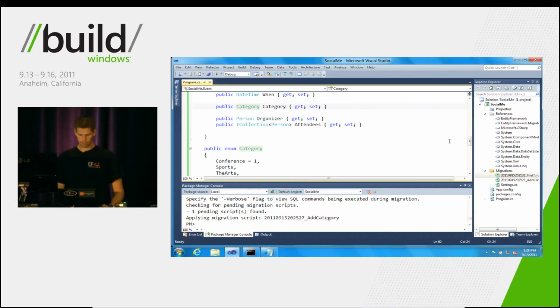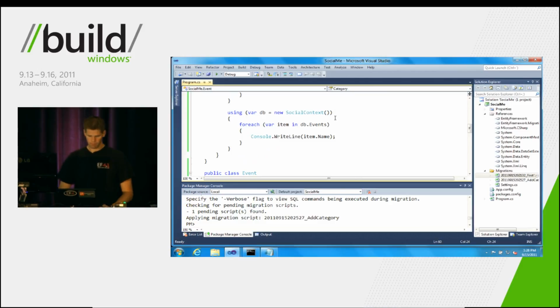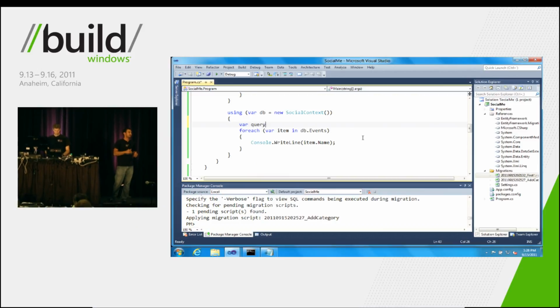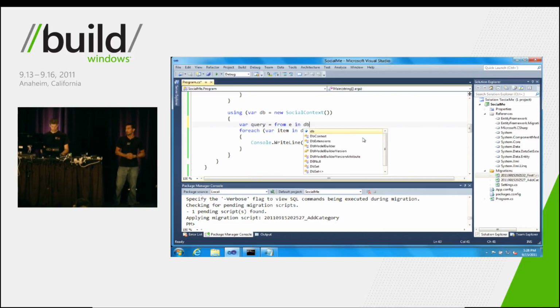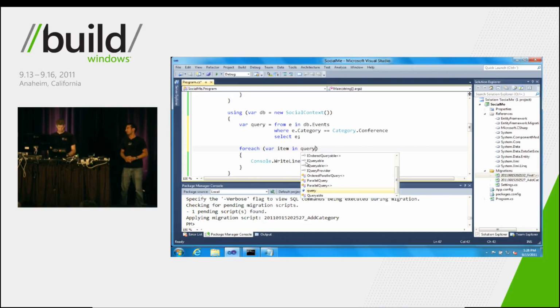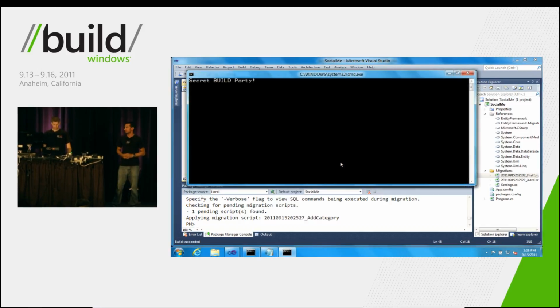OK. So now we've seen how you can represent enums inside of your data model. Let's actually take this full circle and show how you can use enums directly within the LINQ pipeline. So we'll head back up to our main method, where originally we queried for all of the events. But this time, let's query for just the events which are of the category conference. So we'll make a few modifications here simply by making a LINQ query that does a filter on the category property. Now notice there's no int casting or anything. This is just the enum data type right here. So once we iterate over this again, let's rerun the app. And you can see there's just one event that's returned.